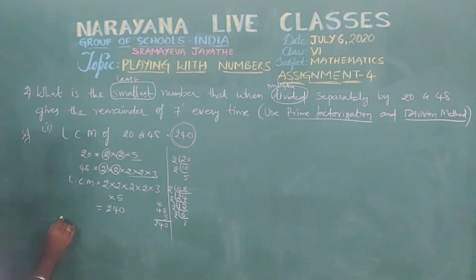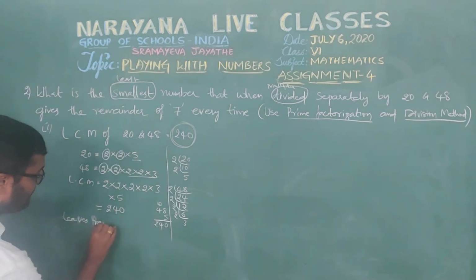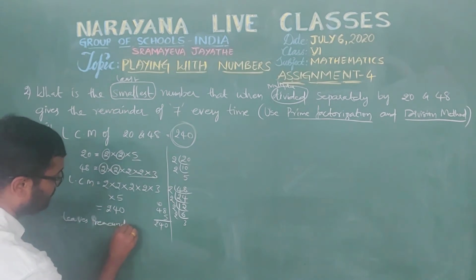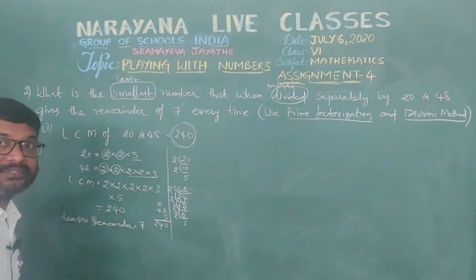Therefore, here it leaves remainder 7 every time, isn't it?